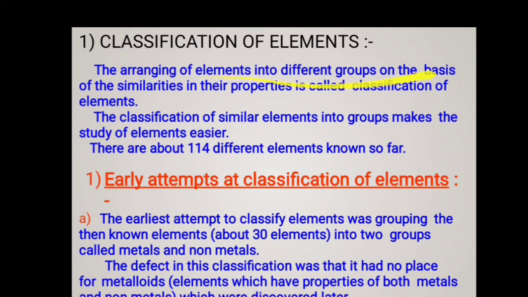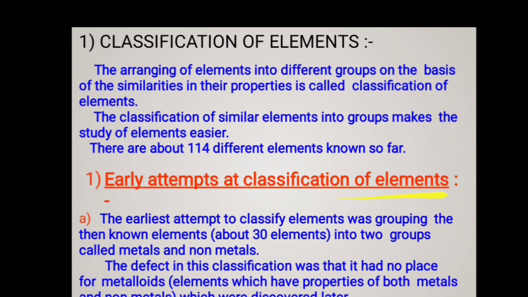So here, the arrangement of elements into different groups on the basis of their similarities in properties is called the classification of elements. The classification of similar elements into groups makes the study of elements easier. There are presently about 118 different elements known so far.